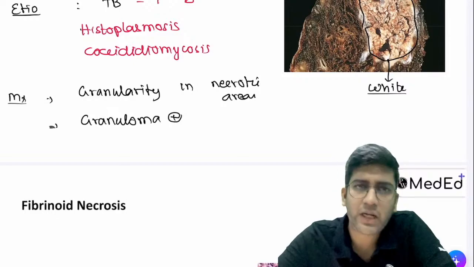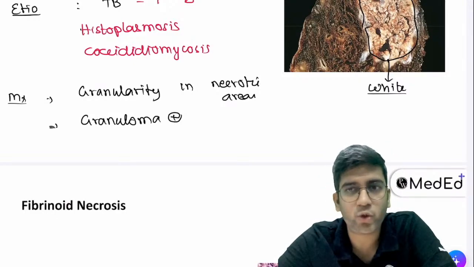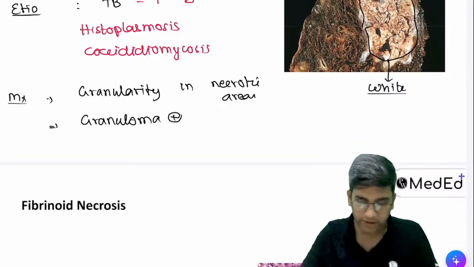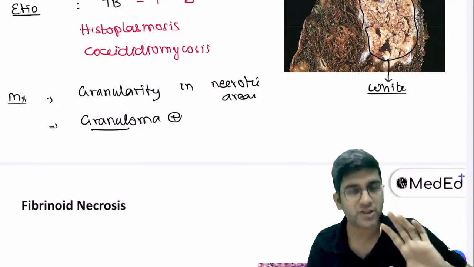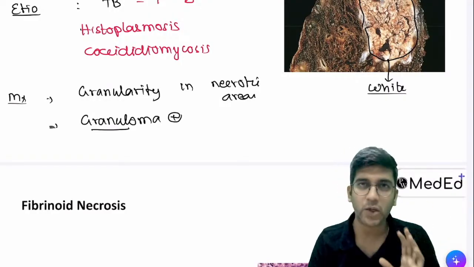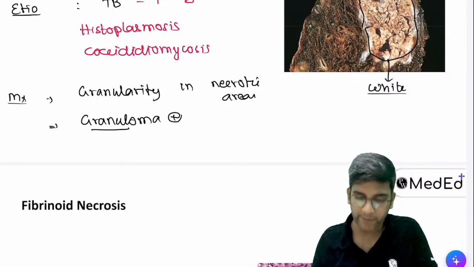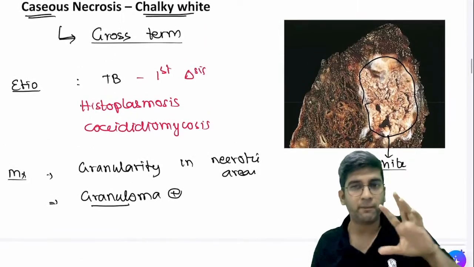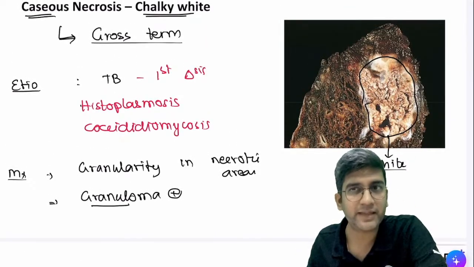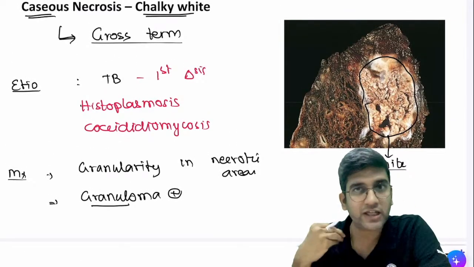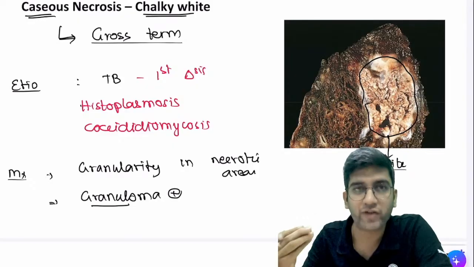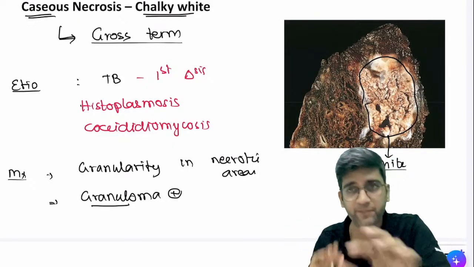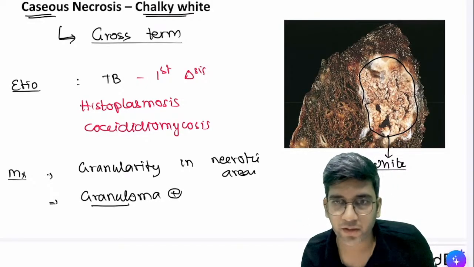Kumar, why granuloma? How a granuloma is formed, we'll definitely learn when we go to the inflammation chapter. As of now, we'll restrict to this. We'll have a big answer one day on granuloma. We'll know exactly how and why it happens and how it looks as well. Fine. So that's about caseous. In multiple places, it will be written caseating granulomas. The word necrotizing granulomas is much more comfortable than caseating granulomas. Fine. Let's go to the next.